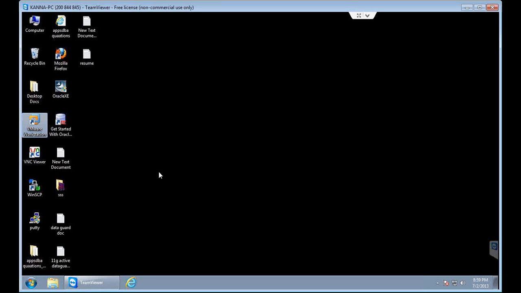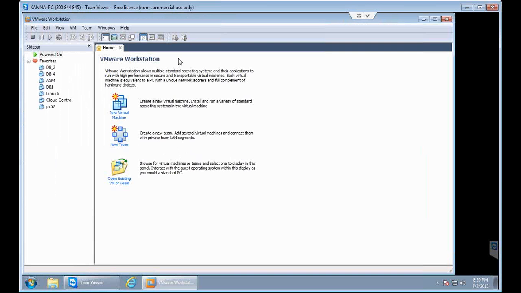Once you double click on this, the first time it will open a window like this, and here you can see an option called new virtual machine, the first option.